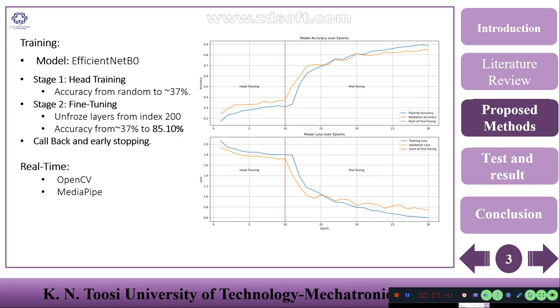We also used callbacks and early stopping: if the validation accuracy doesn't improve enough, the training stops and it uses the best weights.